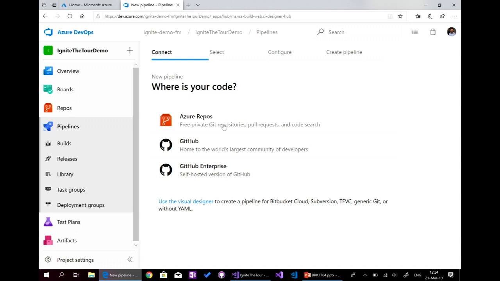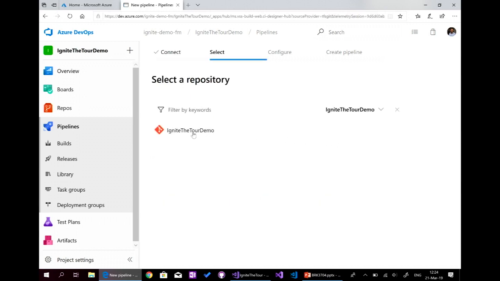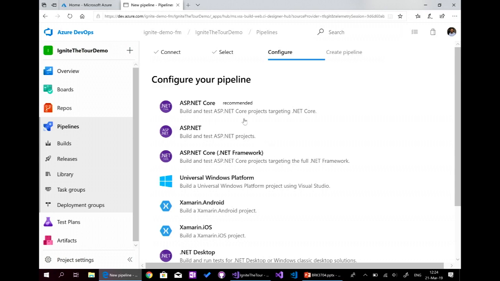When I click here, for this pipeline we need to have the repo, so a link with the repo. In our case, we already pushed our code to an Azure DevOps repo here, or we can use GitHub, GitHub Enterprise, or any other platform that supports Git, because we select Git here at first. I can click Azure here, Ignite the tour demo. Which tasks should I use? So there are some tasks that are predefined here, and I can create my tasks.